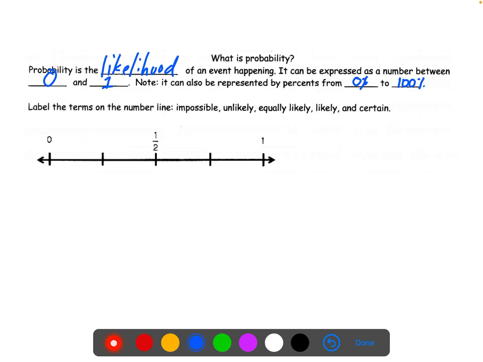Now, we sometimes talk about this likelihood of an event happening, but instead of using numbers or percentages, we will use words. So here on the scale between our 0 and 1, our 0% and 100%, we have these terms. If it is a 0% chance, it's impossible to happen.